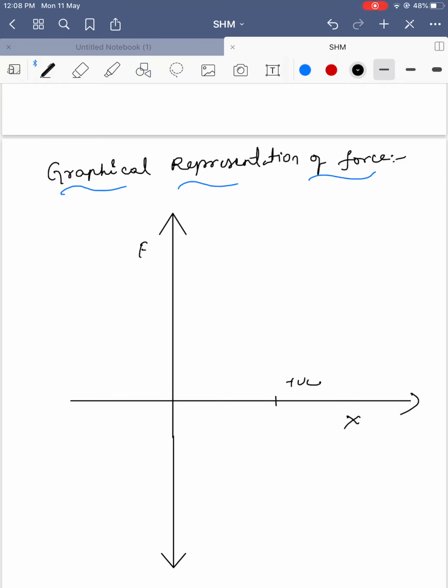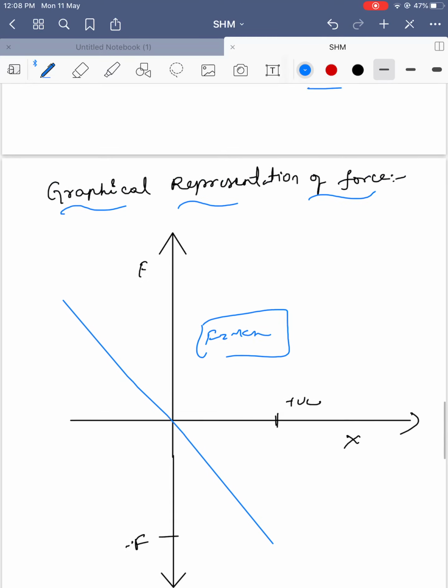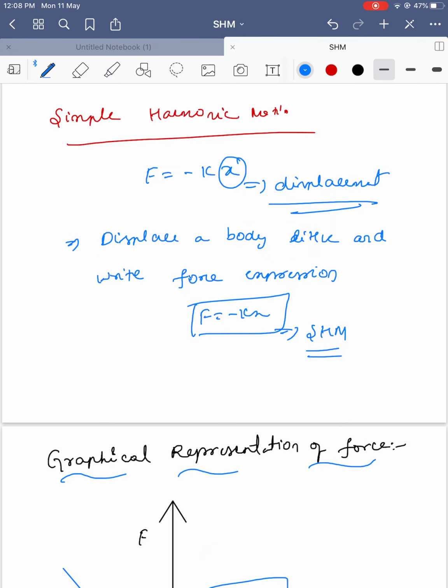For a positive value of x, the force will be negative, and it comes as a straight line. So the graph will be like this. This is F is equal to minus kx. This graph represents simple harmonic motion, the force versus displacement graph. We will discuss in the next video elaborately the difference between periodic and simple harmonic motion. Thank you.